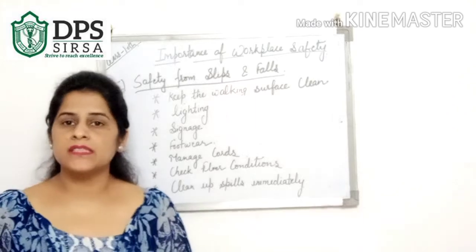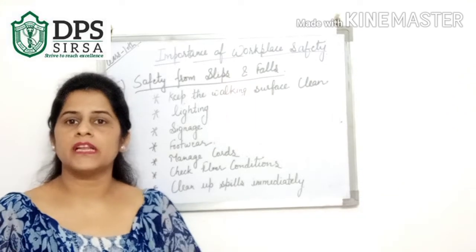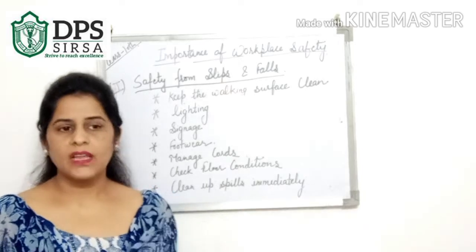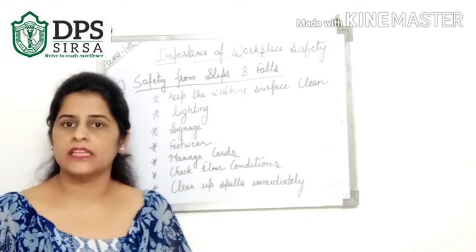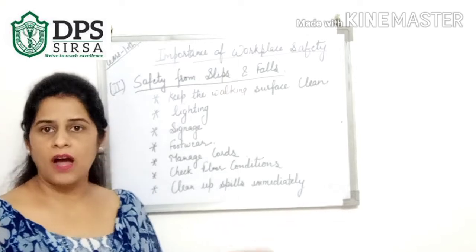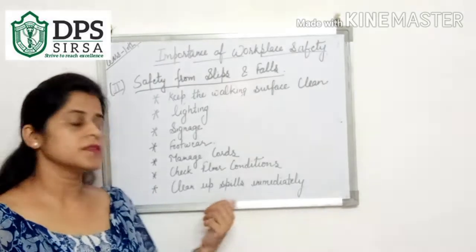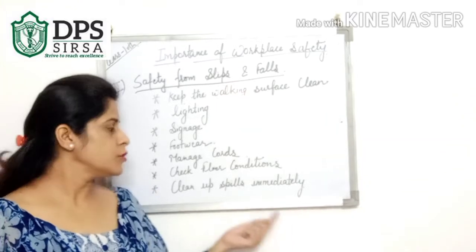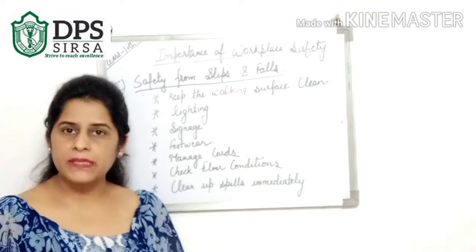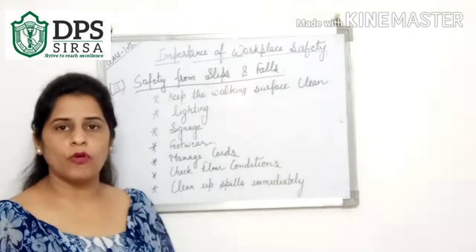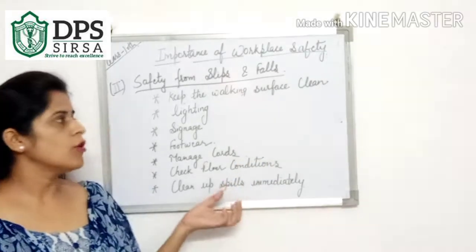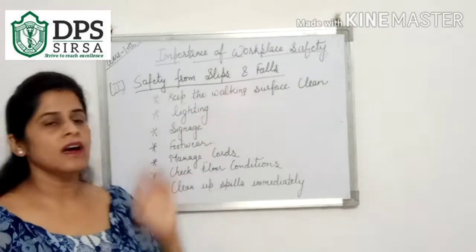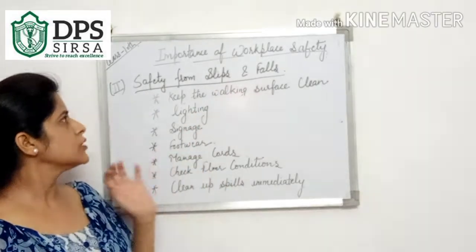If there are any spills on the floor, then they should be cleaned up immediately. We should inform the cleaning persons so that there is no harm to other persons. As we see there are some spills on the floor, we should inform the cleaning persons to clean these spills. And from time to time these should be followed in organizations for preventing slips and falls. So this is all about the second safety.